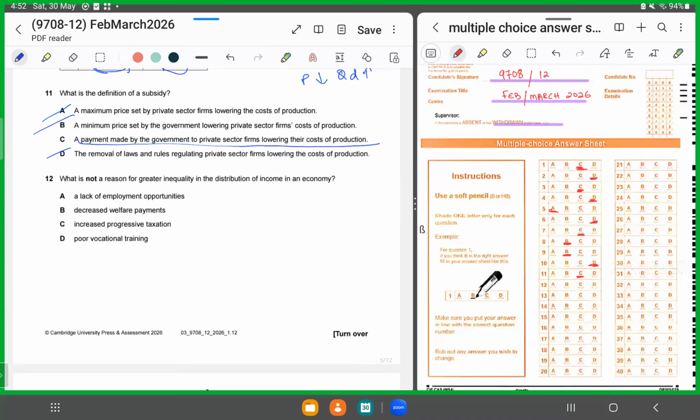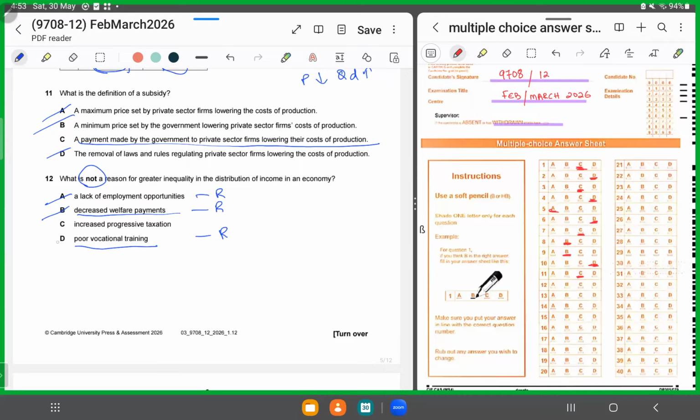That means the gap between the rich and the poor. 3 could be the reason except for 1. A, a lack of employment opportunity. That is a reason. But we do not want the reason. Decreased welfare payments. That is again a reason. But we do not want that. Poor vocational training. Again, that's a reason. If you don't provide training, again, people are going to be redundant and the gap between the rich and the poor is going to widen.